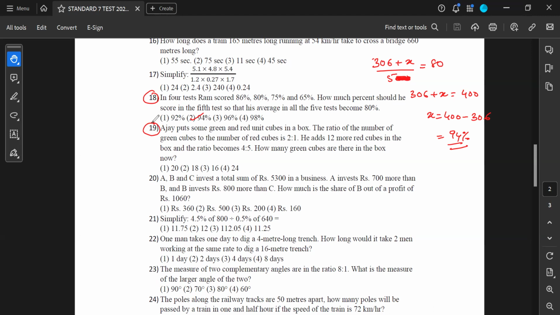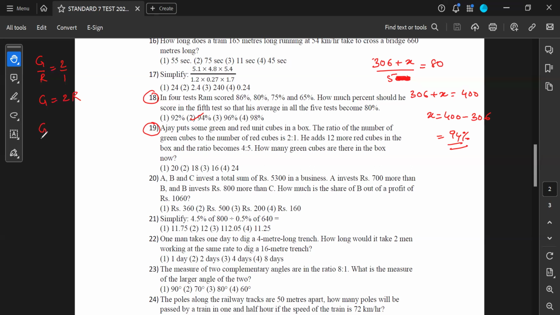So initially the ratio of green to red, so green divided by red, was 2 upon 1. So initially I could say that green is 2 times R, however much was there. And now he adds 12 red cubes and the ratio becomes 4 is to 5.